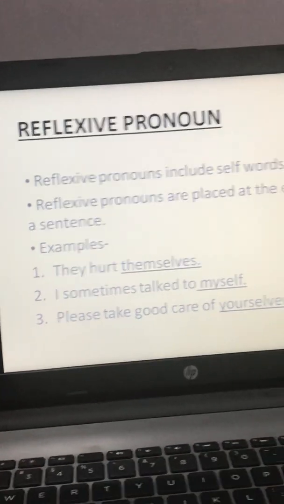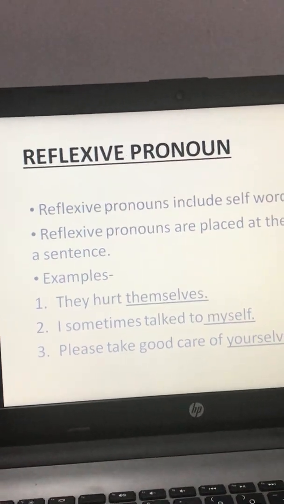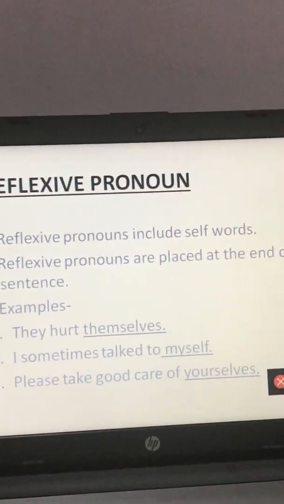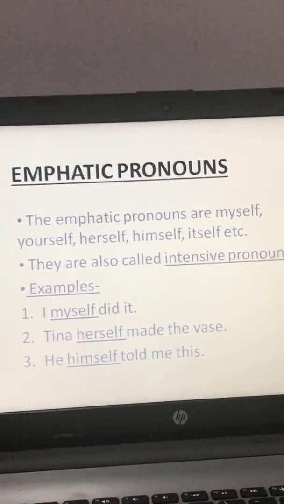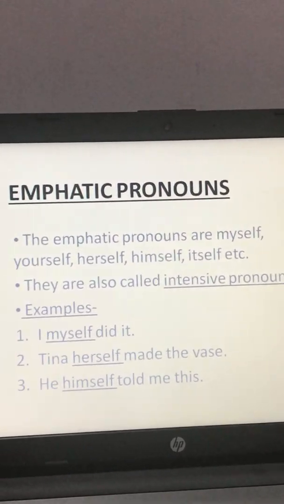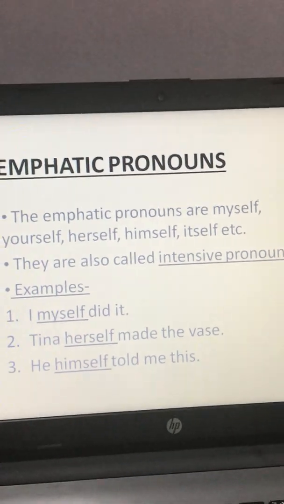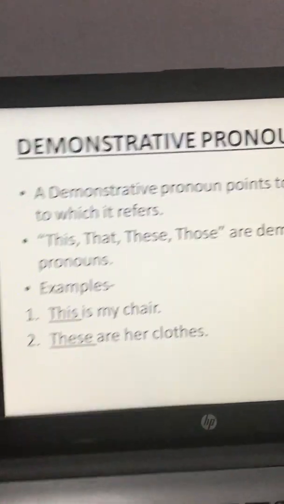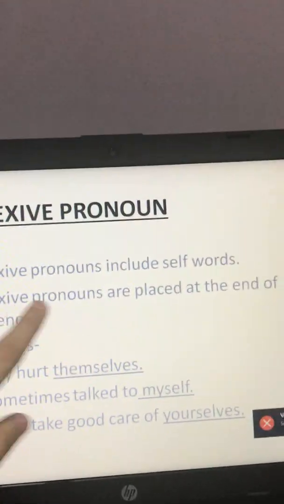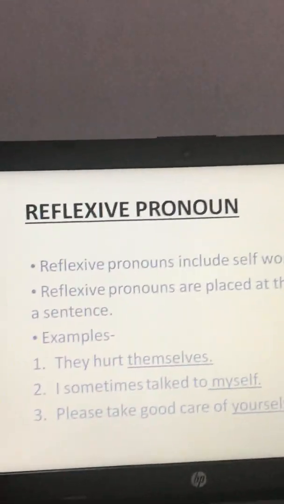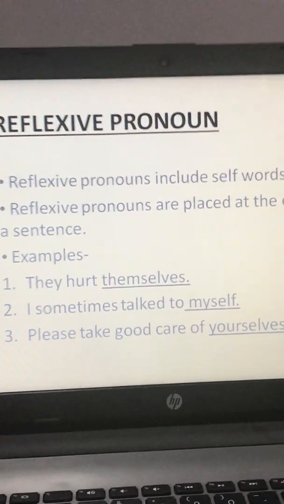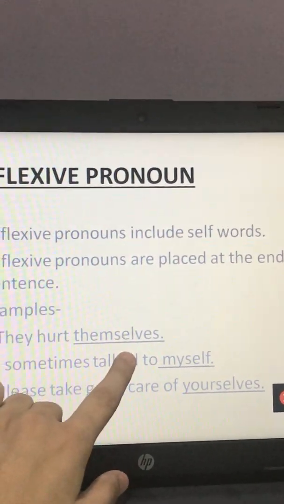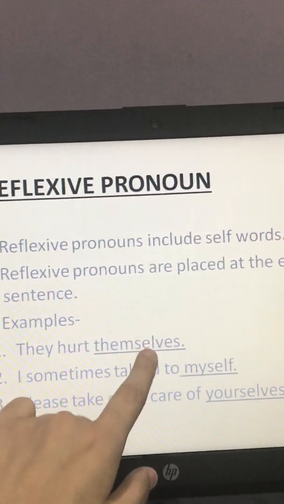Next is reflexive pronoun. Now again there is a question, because reflexive pronoun also includes self words and we have studied that emphatic pronoun also uses self words. So what is the difference? The only difference is that in reflexive pronoun it is placed at the end of the sentence. Like you can see, they hurt themselves. Now here self or selves is coming at the end.